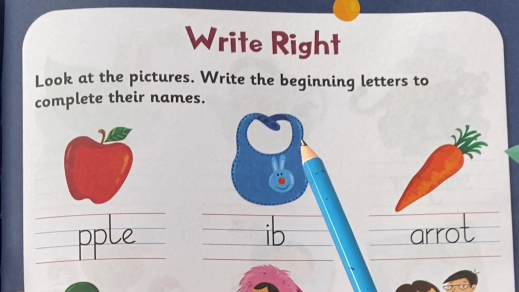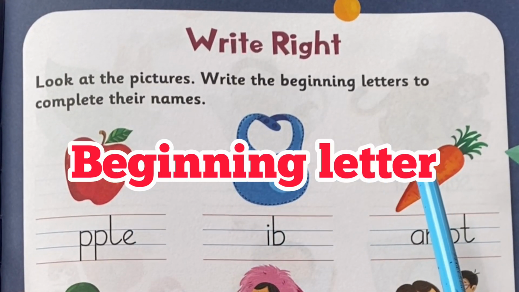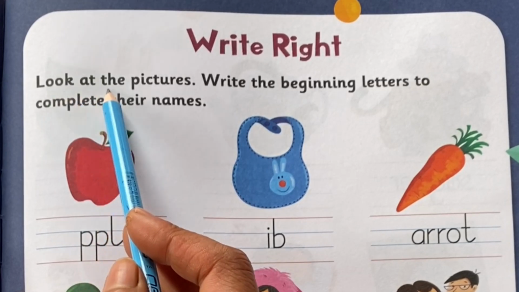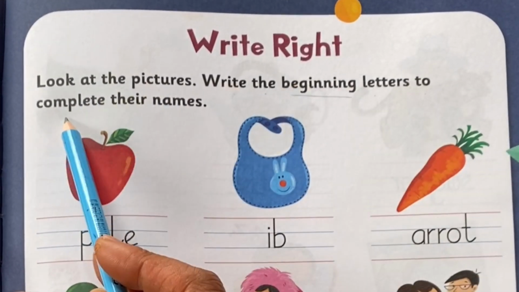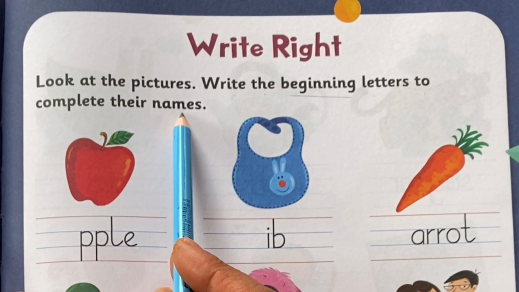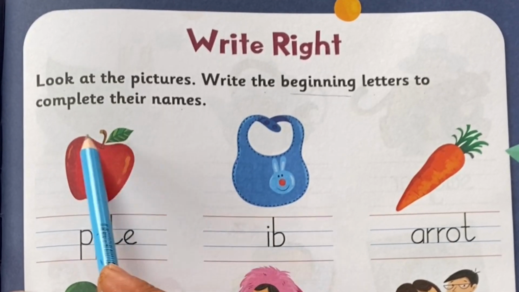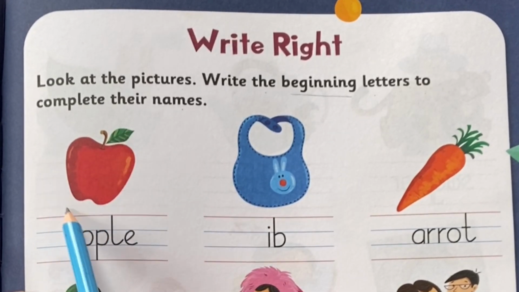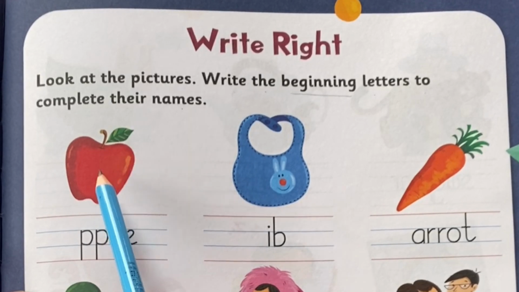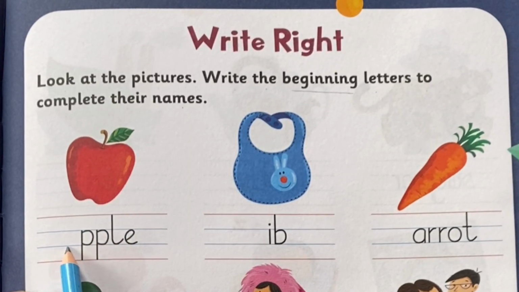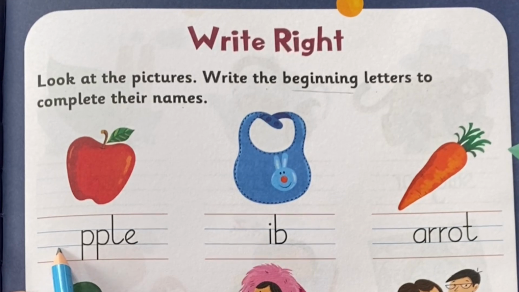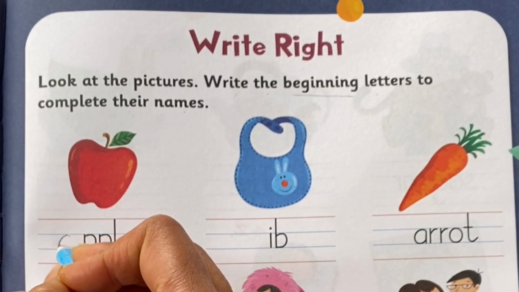Let us revise beginning letter. Look at the pictures. Write the beginning letters to complete their names. This is an apple. Apple. When we say apple, we are getting the A sound in the beginning. So which letter makes A sound? Letter A.